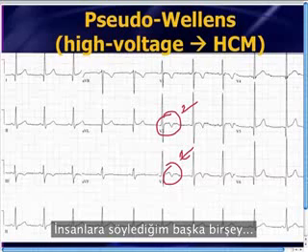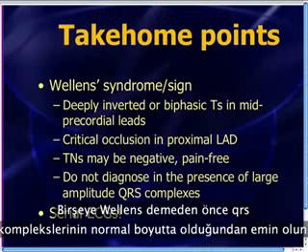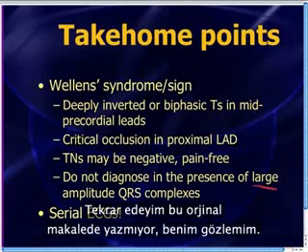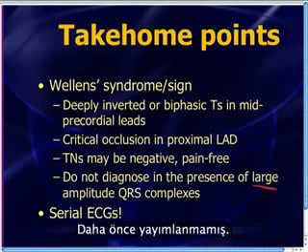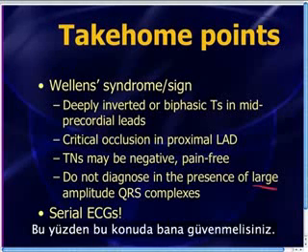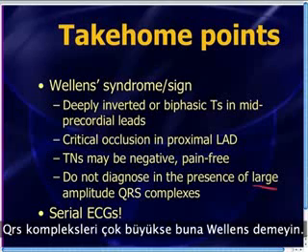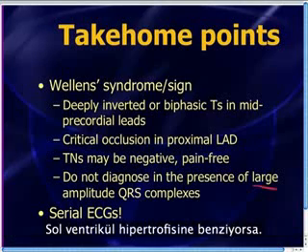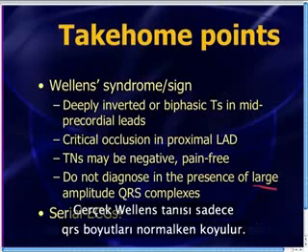So one of the things that I tell people, when you are calling something Wellens, you need to make sure that the patient has normal size QRS complexes, okay? Again, that's not something that was written in the original paper. It's my own observation, which hasn't been published before, so you're just going to have to trust me on that. Don't call things Wellens if the QRS complexes are very, very large, if they're LVH-ish in nature. True Wellens should only be diagnosed when the QRS complexes are relatively normal in size.